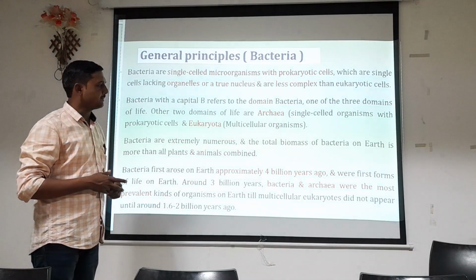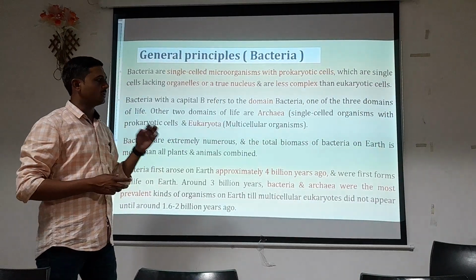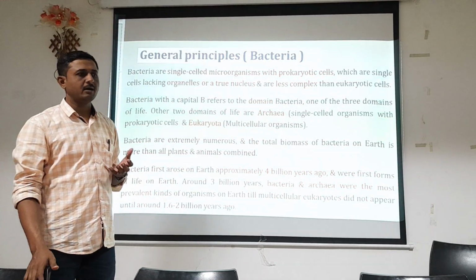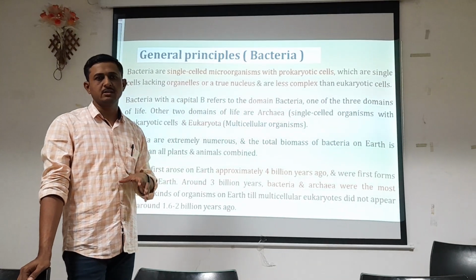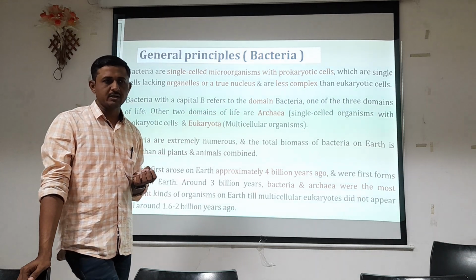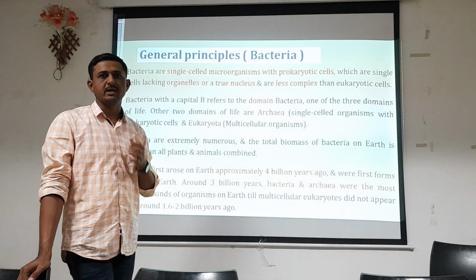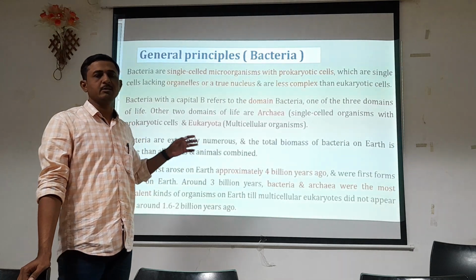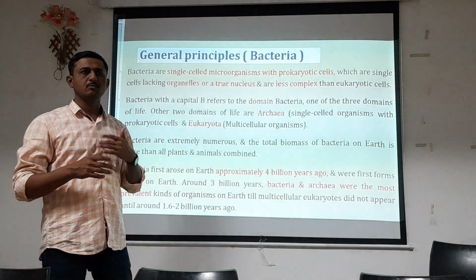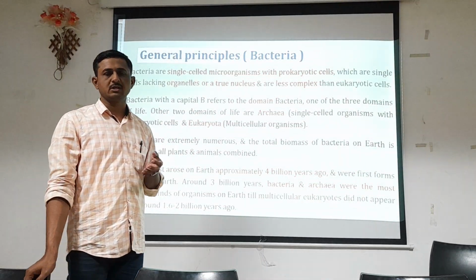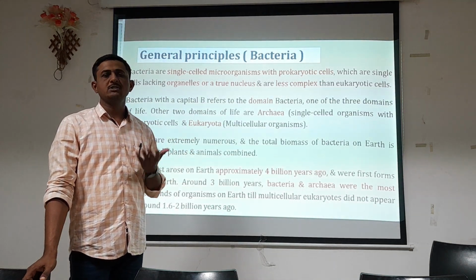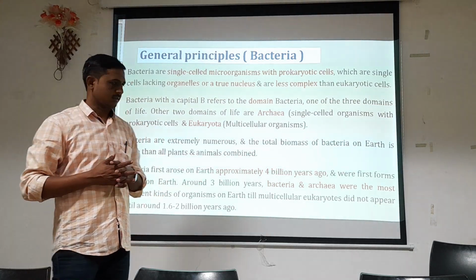Bacteria are extremely numerous, and the total biomass of bacteria on earth is more than all plants and animals combined. Bacteria are present everywhere on earth. If you take 1 gram of soil, you can find millions of cells of different types of bacteria in that 1 gram of soil. The total biomass of bacteria is more than that of plants and animals together, so from that we can consider how many organisms are present on earth.